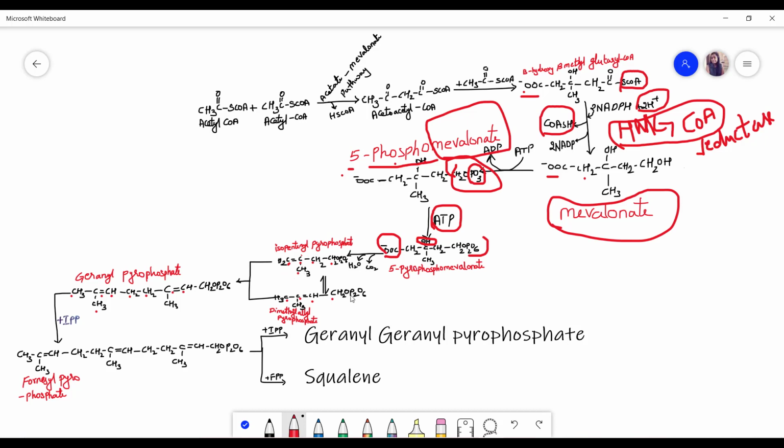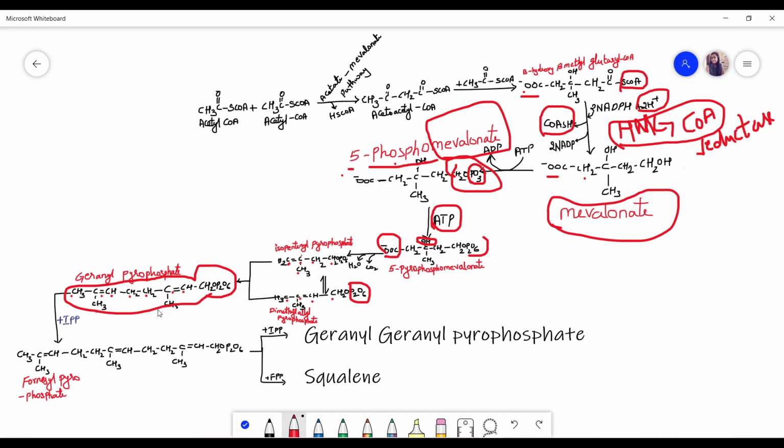Here it will lose one phosphate group. So here we are losing this phosphate group. This methyl will be the same, these methyl groups will be the same, dimethyl, and allyl, the whole thing. And this will get attached here. It will also lose a water molecule here and becomes this, and it will form geranyl pyrophosphate.